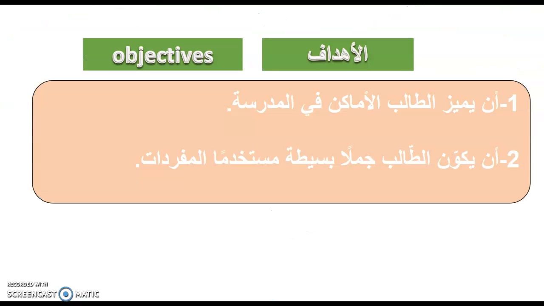So our target today is to recognize the new words, يميز الطالب المفردات الأماكن في المدرسة. These are new words about places in the school. Second, to create new sentences using these words.